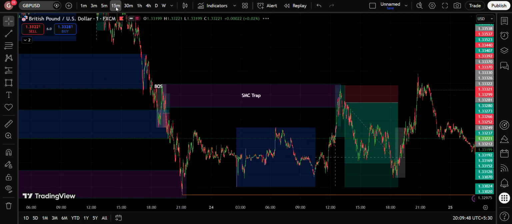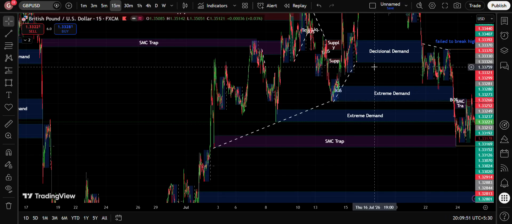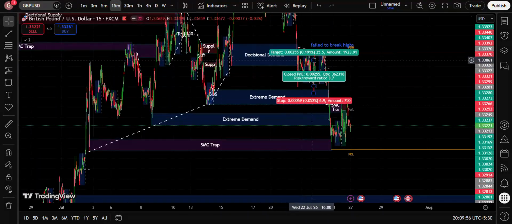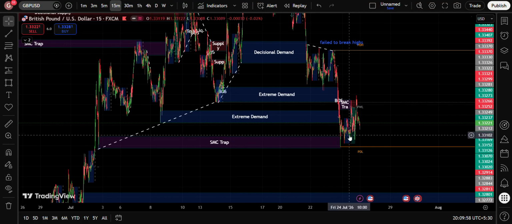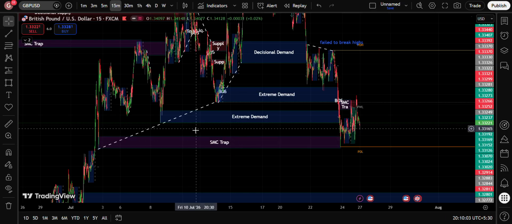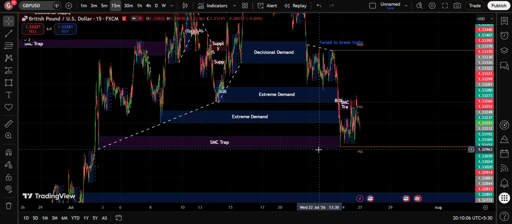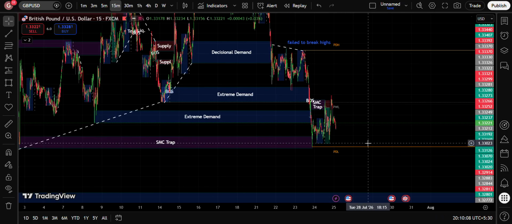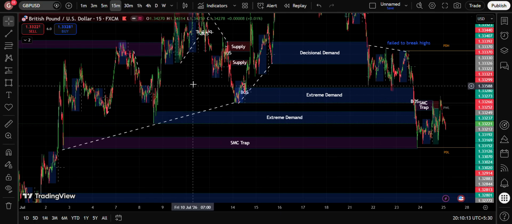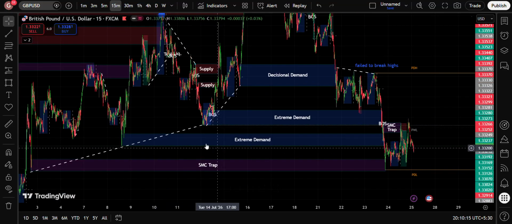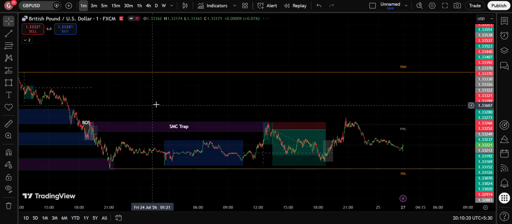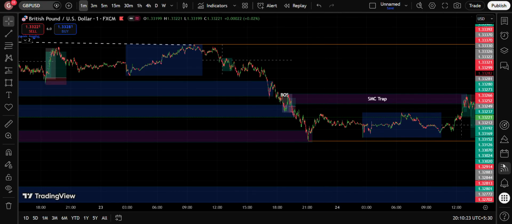So just for a higher time frame view, M15 time frame, we are overall bullish. But here we saw a break of structure and we saw price action making a lower low right over here, respecting the smart money trap. I put this as smart money trap instead of demand, but you have to see what price action will do in the next week. But remember this extreme demand right over here, this price action here made a new high previously, so hence this was the extreme demand. Remember this one. Now if you move on to M1, this was the extreme demand right over there.